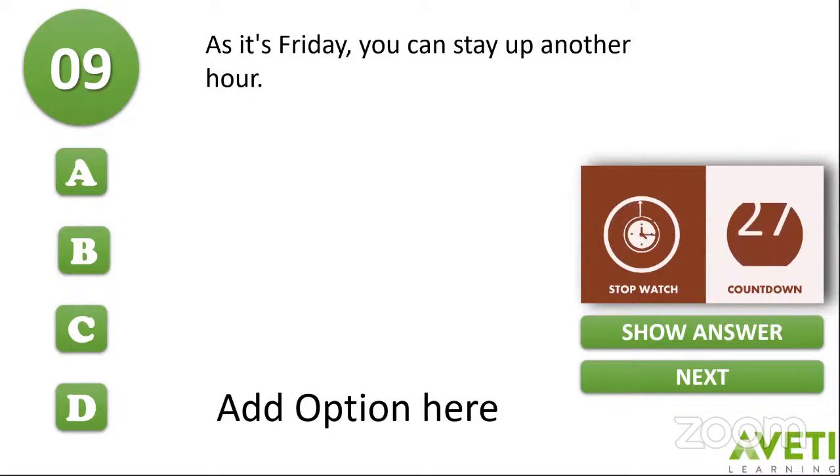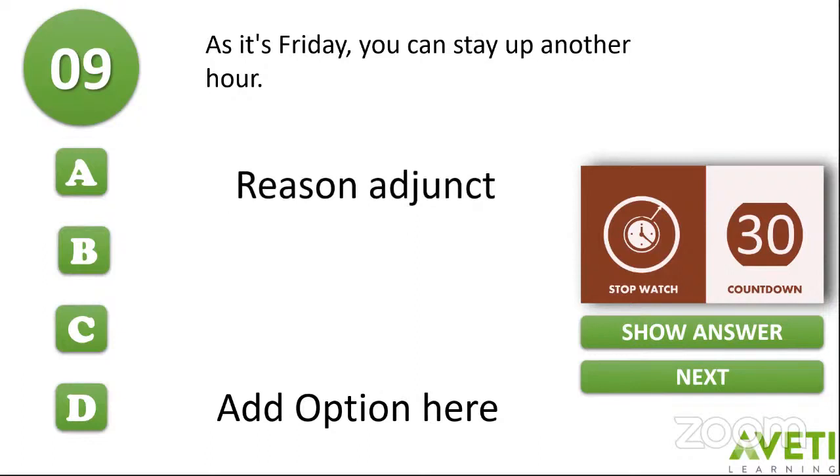Bhumika Patnaik, UK Natasha, everybody, Rupali Raut, everybody has typed in the right answer for the last question. Okay, now let me show you the right answer, children. The adjunct in this sentence is as it is Friday. So, what is the sentence that can stay without an adjunct? You can stay up another hour is a sentence by itself, grammatically correct.